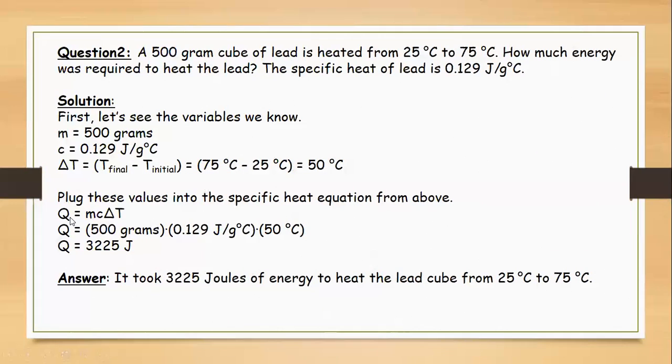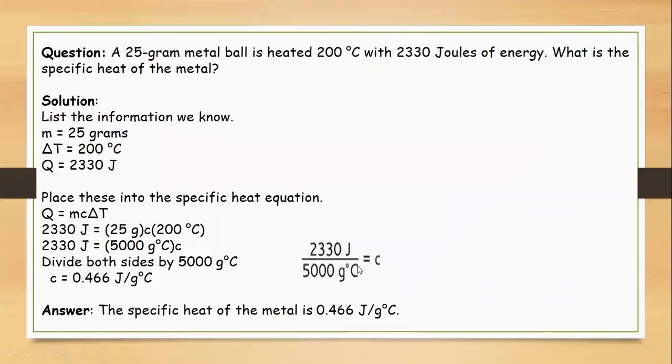Now the formula Q is equal to mc delta T. Put the values in: mass is 500, this is the specific heat of the lead, and this is the change in temperature. So 3225 joules of energy is needed to heat the lead to 75 degrees.